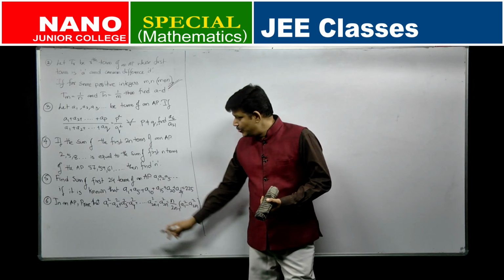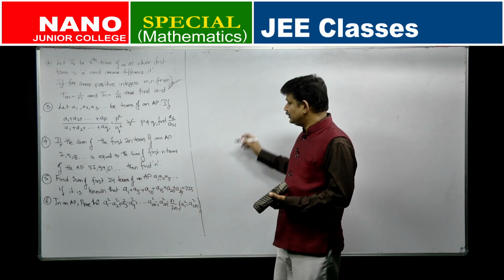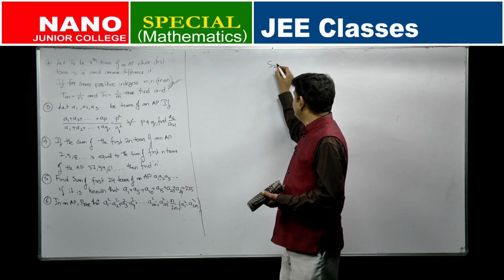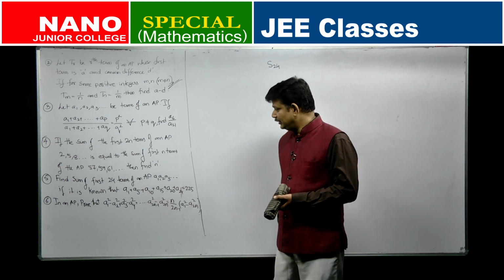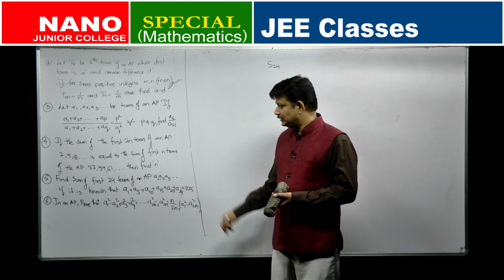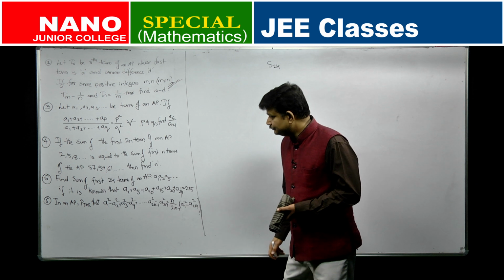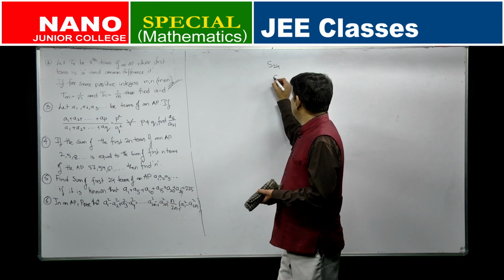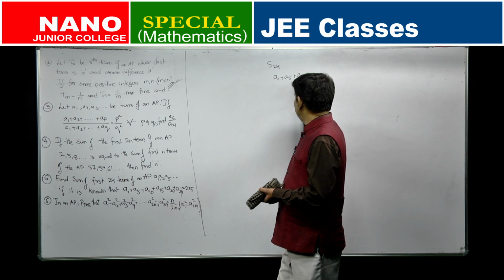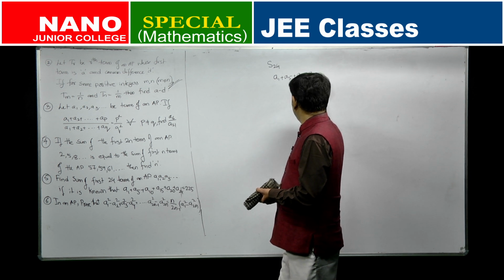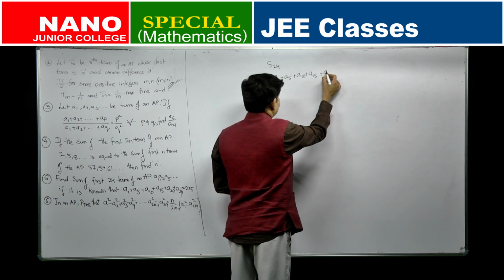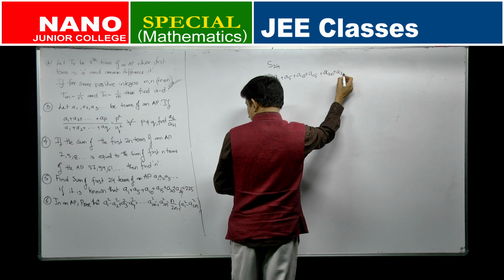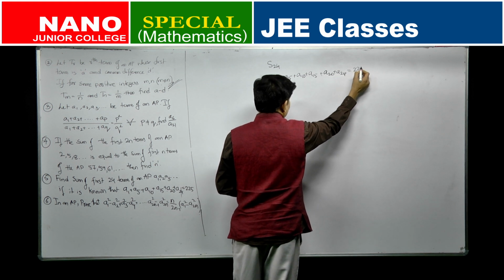In the next question, find the sum of 24 terms of an AP, let me denote it simply by S24. A1, A2, A3, and so on are terms in the AP. It is known that A1 plus A5 plus A10 plus A15 plus A20 plus A24 is given to be 225.